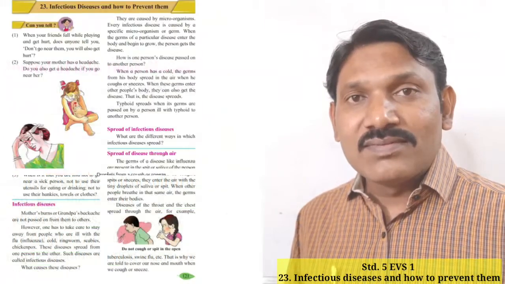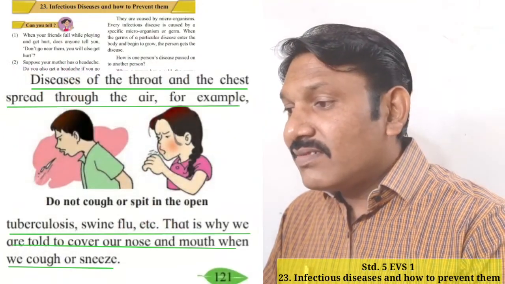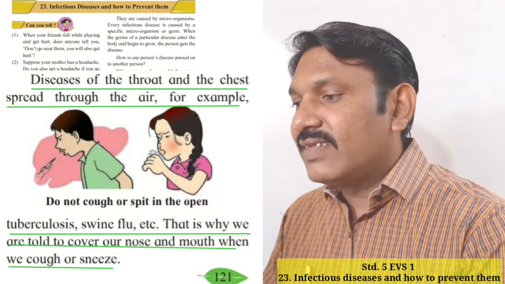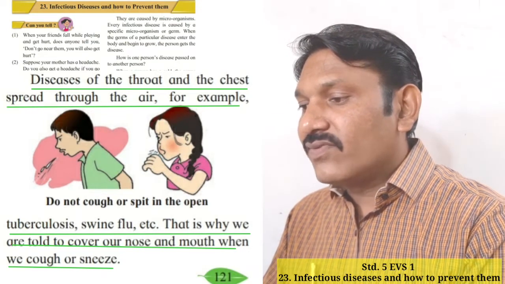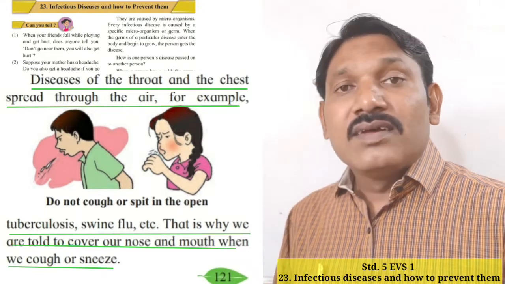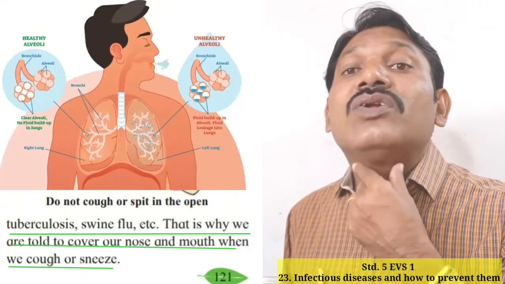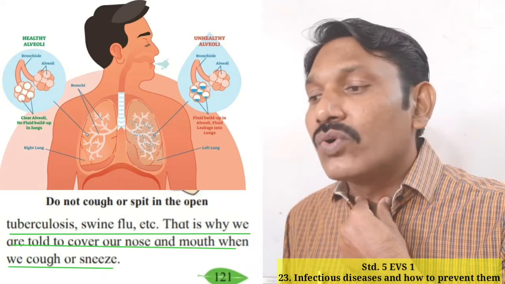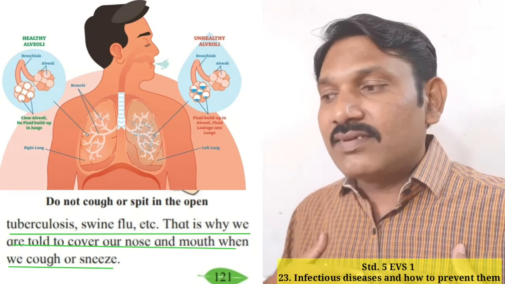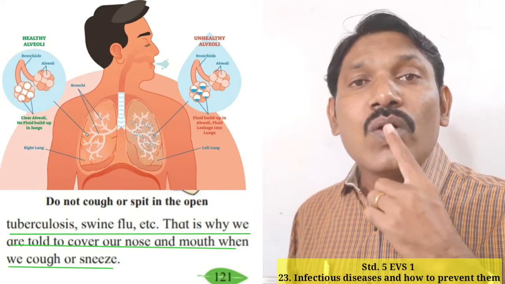Okay, students, now let's move forward. Diseases of the throat and the chest spread through the air, for example tuberculosis, swine flu, etc. Yes, student, diseases of the throat. Yes, student, this is a throat, and the diseases belonging to the throat and chest spread through air.